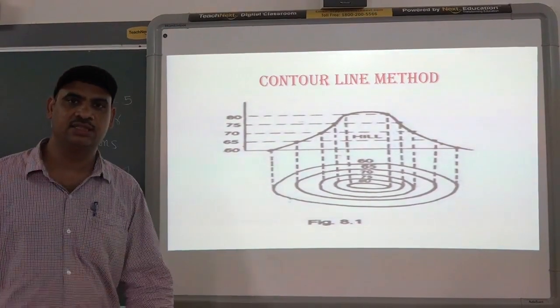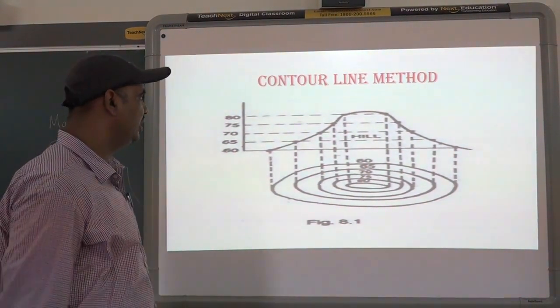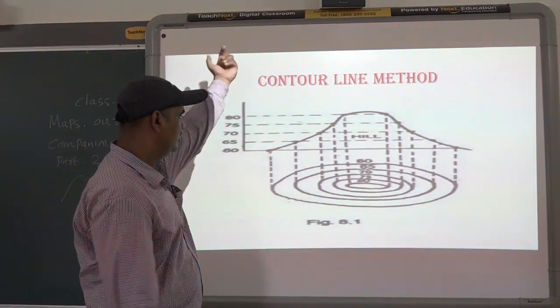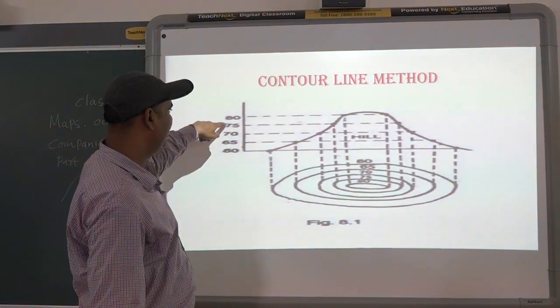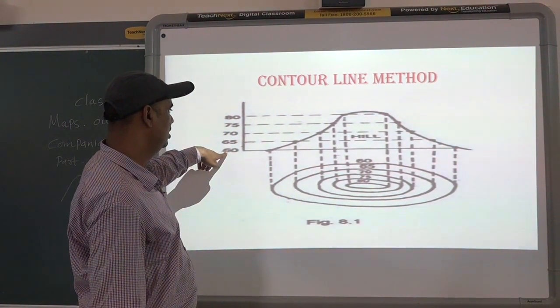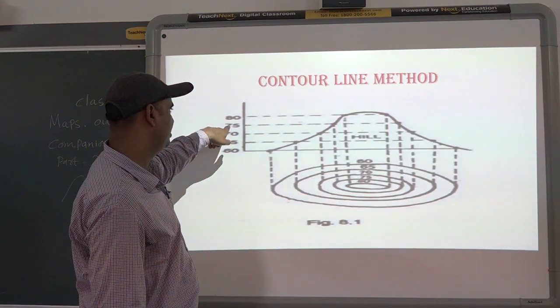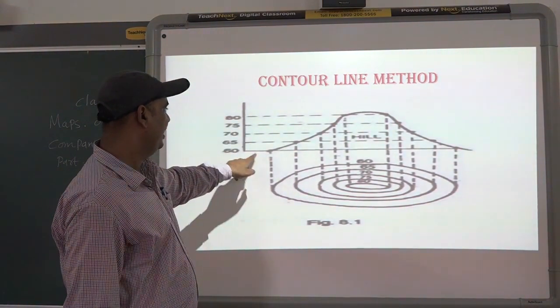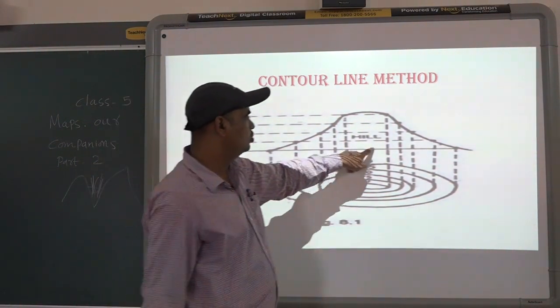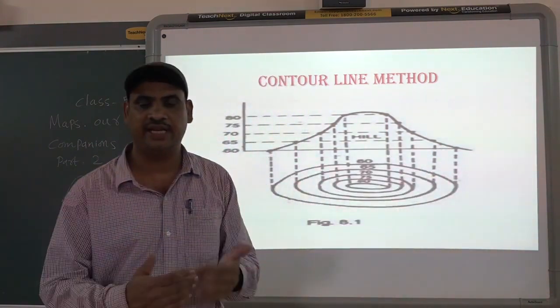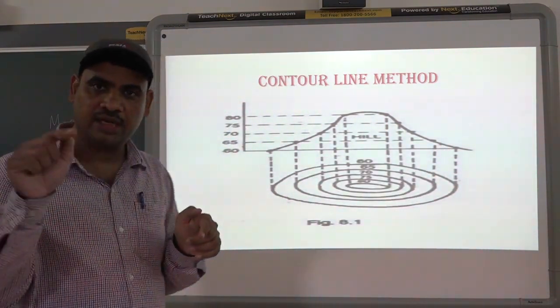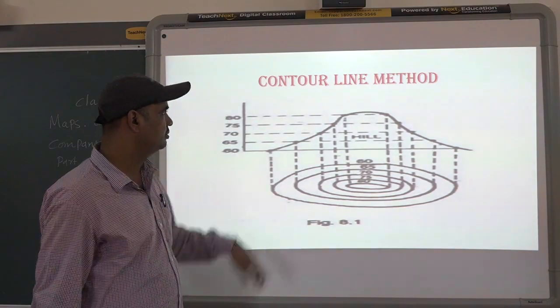So first is the contour line method. What is there in the contour line method? If you see, these are the heights of the places. Some places have 60 meters, 65, 70, 75. All these places that have the same height are marked with a line.